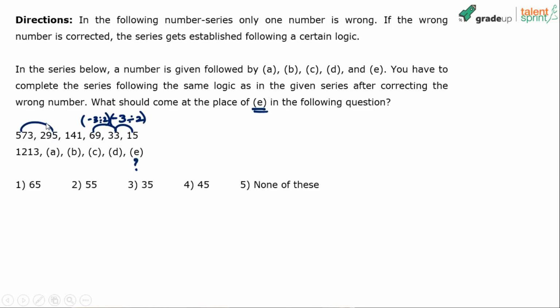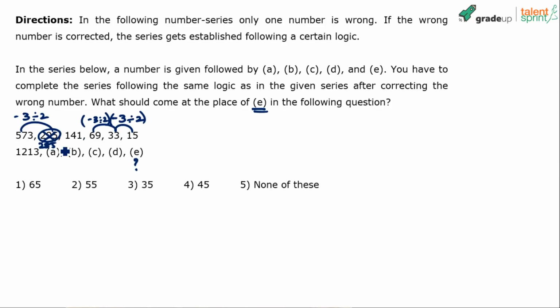Look at the first two numbers also. 573 minus 3 is 570, divided by 2 is 285. No, it's not 295. It's supposed to be 285. So basically the wrong number is 285. The wrong number is 285. You understand? This should be 285.